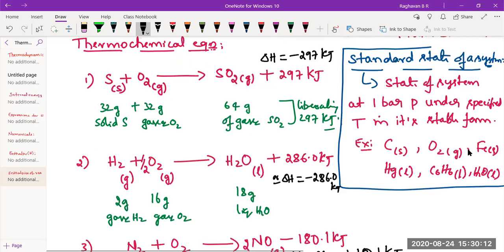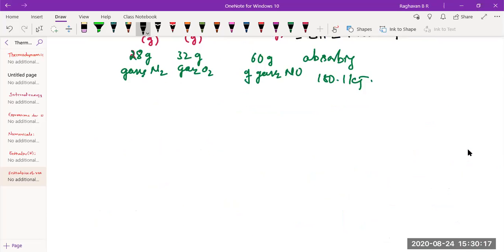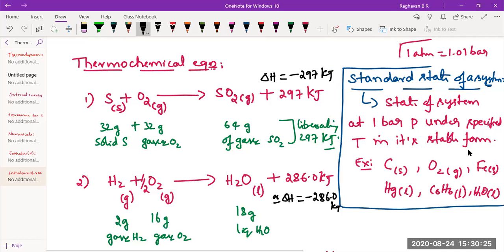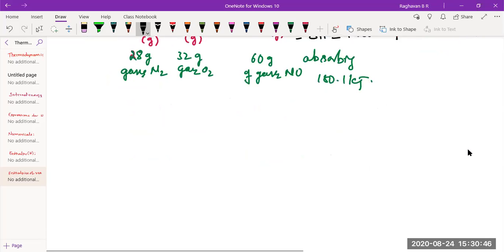Let's proceed. So we have understood the thermochemical equation. Generally in thermochemistry, under thermodynamics, we are going to write these thermochemical equations. Now, I told you during any chemical reaction, either heat is liberated or heat is absorbed. Always. There is no reaction or process where heat change is zero. It can never happen. Then that simply means that there is no process happening at all. So based on whether heat is liberated or absorbed, there are two types of reactions.